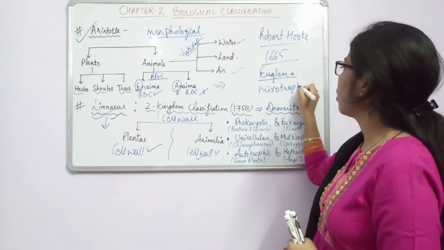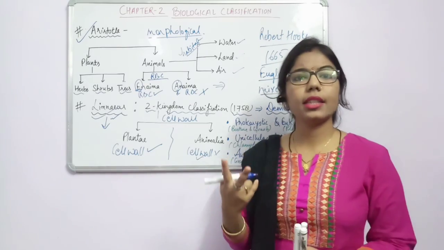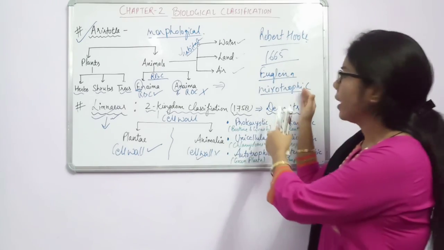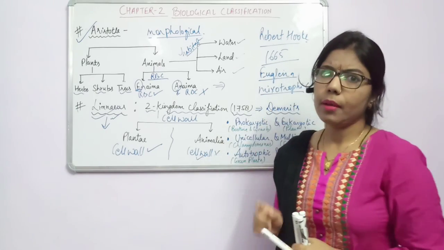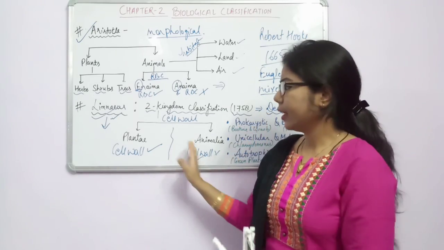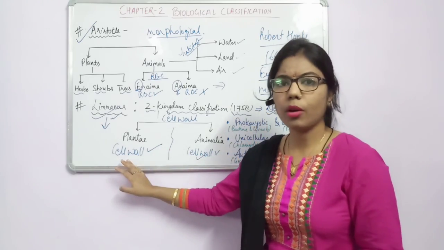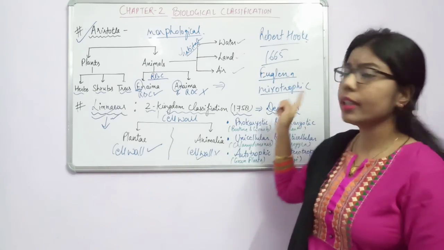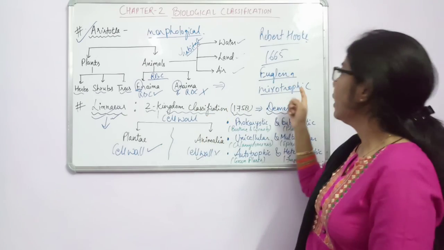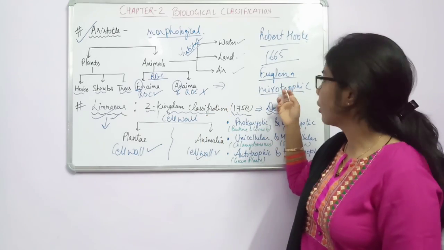What is the meaning of mixotrophic? It means that it will act as an autotroph as well as a heterotroph, because now we have classified it into the same kingdom, but we know that Euglena should be in a different category. Here we have given the kingdom according to cell wall, but Linnaeus has not considered where this Euglena should go.